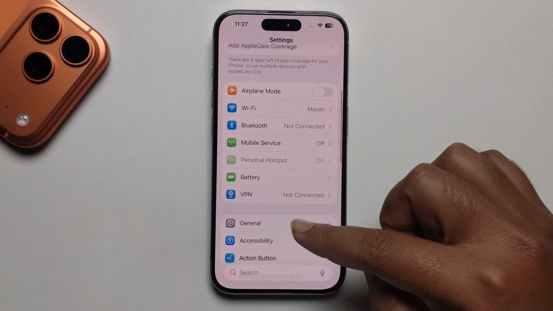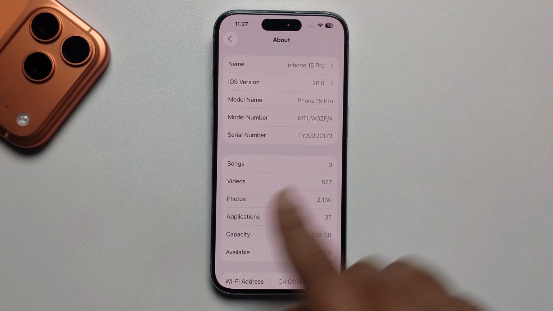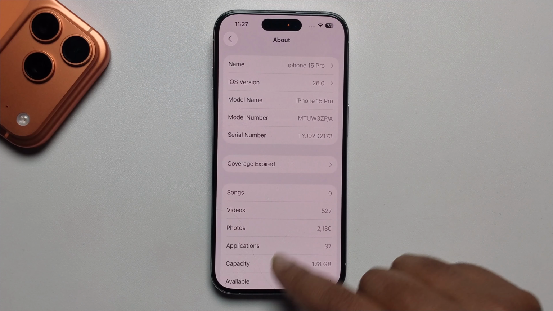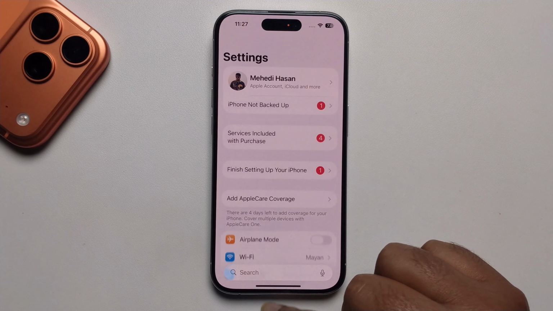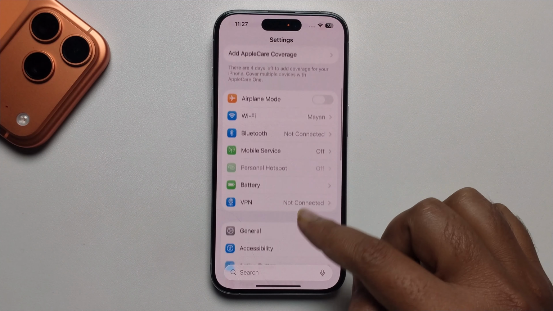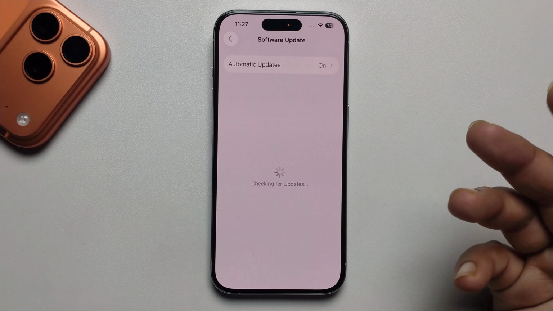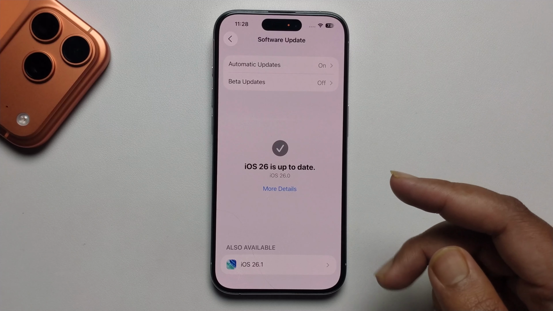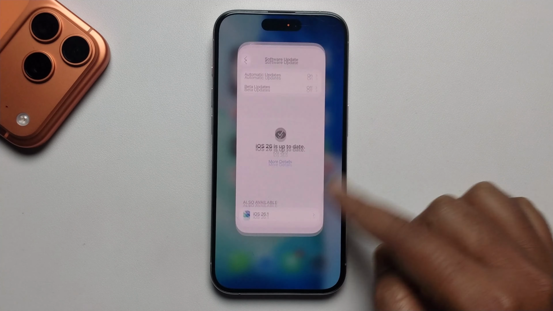So at first, open Settings, General, and go to the About section. Look here, this is my iPhone 15 Pro. Okay, go back, open Settings, press on General. At first make sure to update your iOS to iOS 18 or iOS 26. I've already updated to iOS 26.